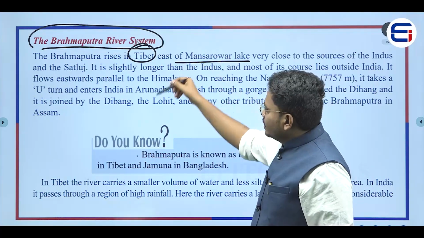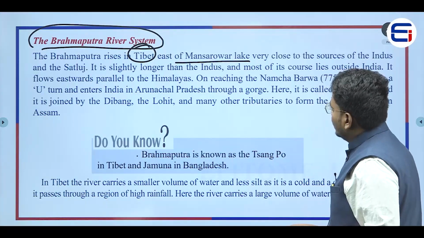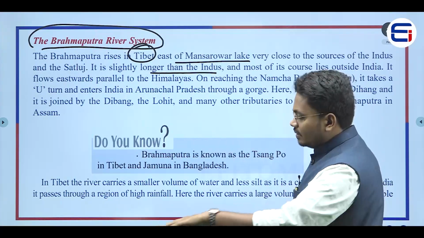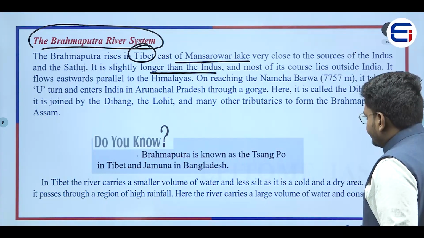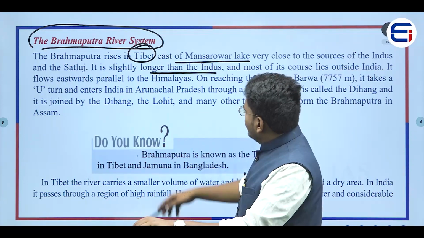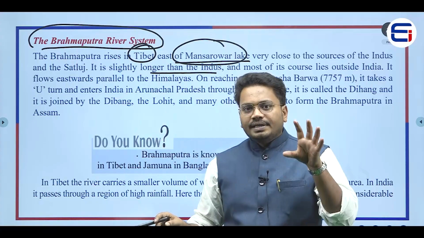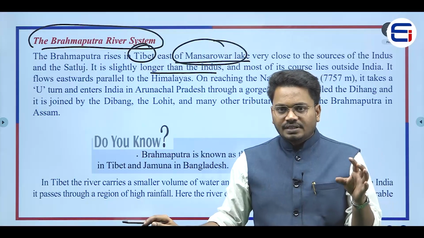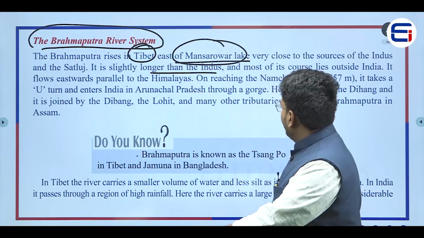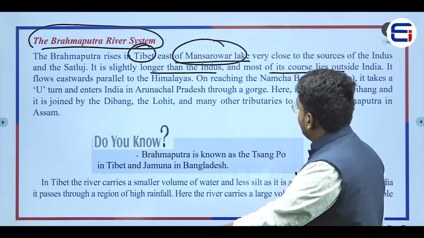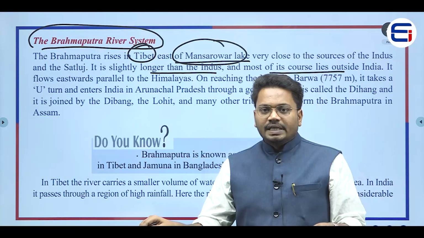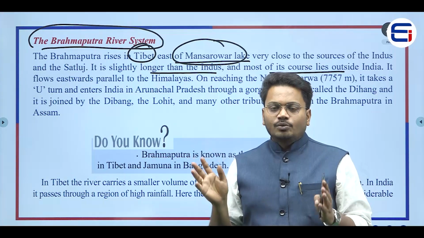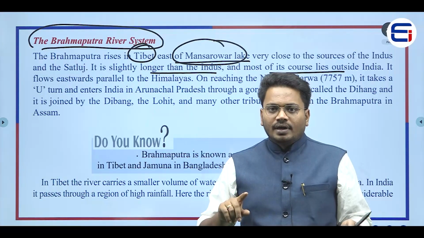And to the east side of the Indus River, we will see this point of origination. Now, it is slightly longer than the Indus River, right? The Brahmaputra river is somewhat bigger than the Indus River. And near this Manasarovar lake, not only the Indus River and the Brahmaputra river, there is one more river, that is Sutlej. Even the Sutlej originates near this Manasarovar lake, right? And most of its course lies outside of India. What does it mean? Even though Brahmaputra is longer than the Indus River, the majority of its stream course lies outside of India, right?